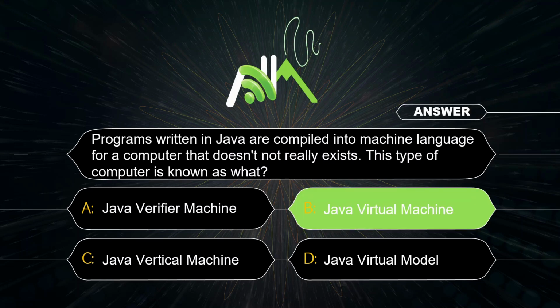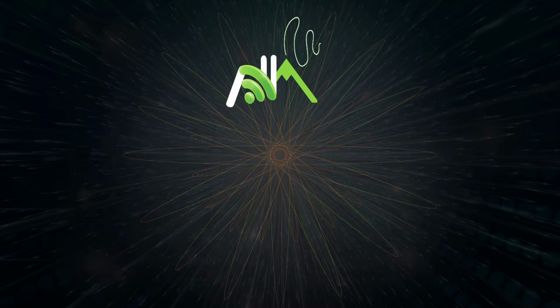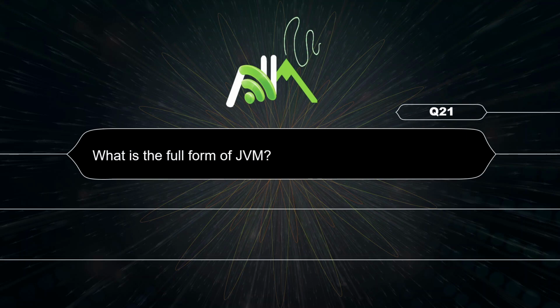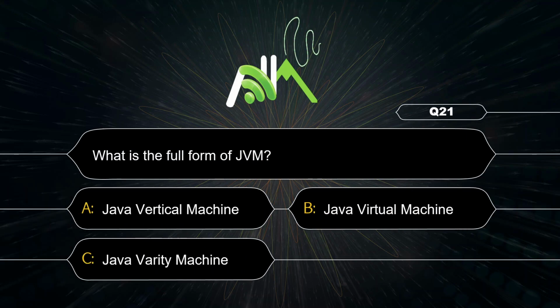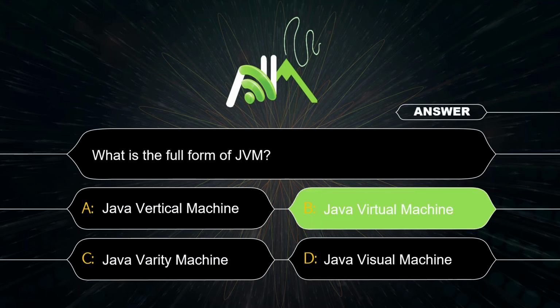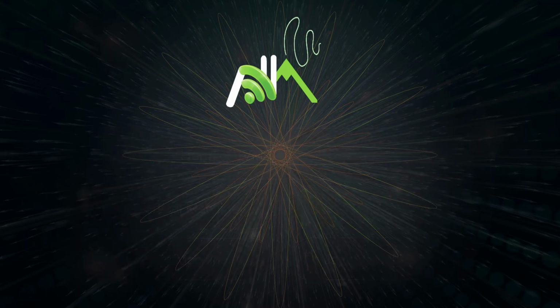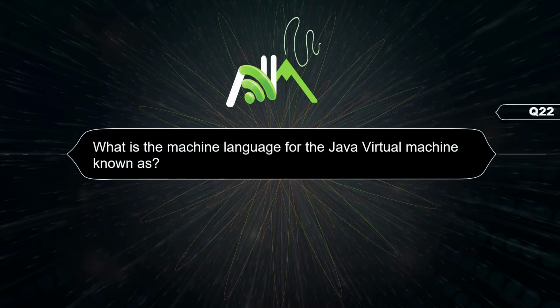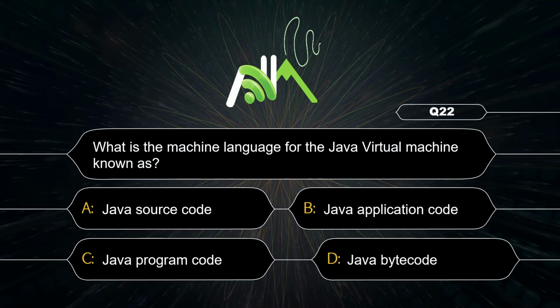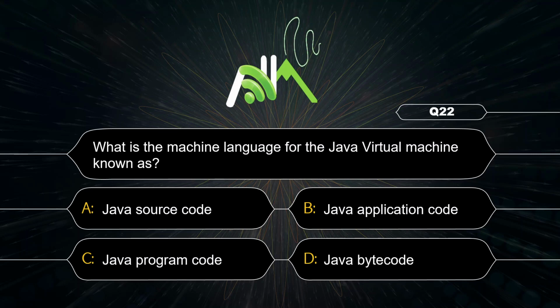Option B. Full form of JVM, Java Virtual Machine. What is the machine language for the Java Virtual Machine? That is Java bytecode.